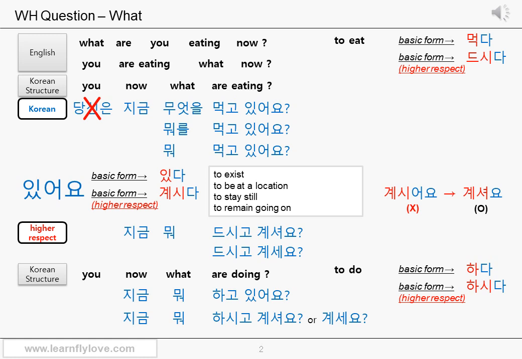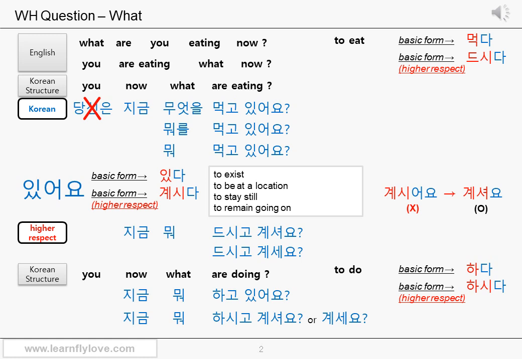It's okay, but it sounds like foreigner. Then let's use 뭐 instead of 무엇. Maybe it sounds better. 지금 뭐를 먹고 있어요? It sounds slightly better. Let's get rid of the particle 를 then. 지금 뭐 먹고 있어요? Okay, now you sound like Korean. But you can't talk like this to senior citizens. You should use the higher respect form in Korea.